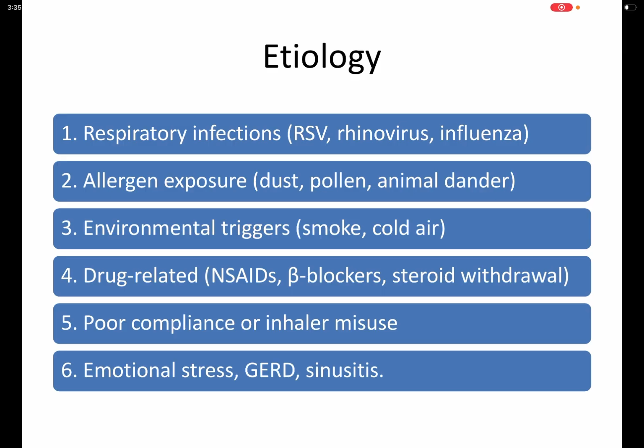So, what are all the causes of status asthmaticus? Respiratory infections like RSV, rhinovirus, and influenza. Allergen exposure like dust, pollen, animal dander. Environmental triggers like smoke, cold air. Drug-related causes like NSAIDs, beta blockers, or steroid withdrawal. Poor compliance or inhaler misuse, emotional stress, GERD, and sinusitis in pre-existing asthma patients.